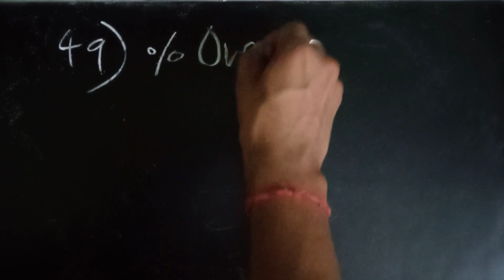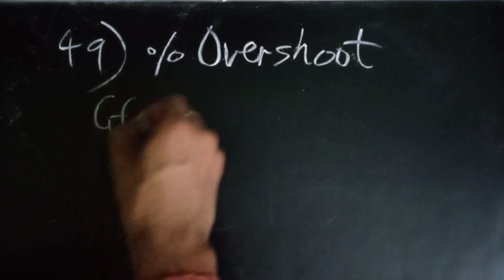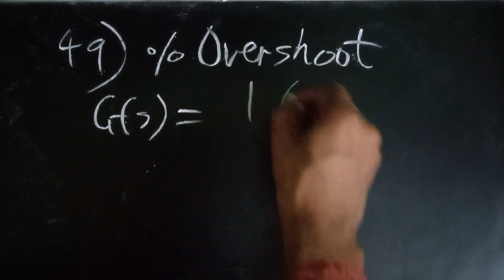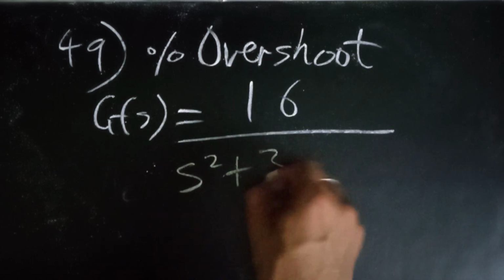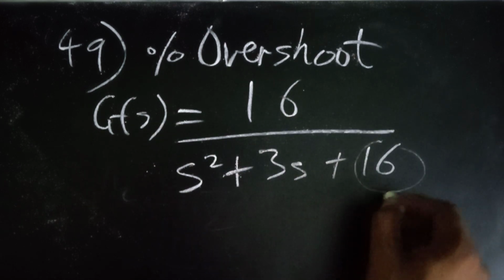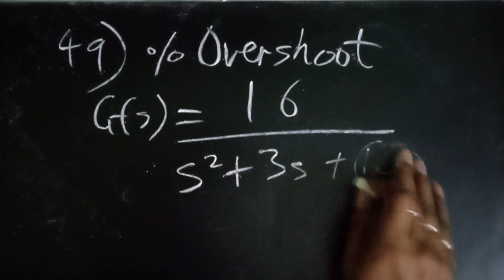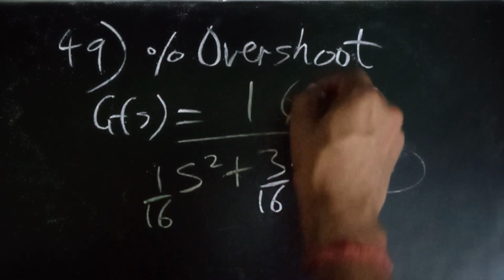Next, percentage overshoot was asked, and a system was given. I remember the transfer function: 16 upon s square plus 3s plus 16. We need to make it standard, which is the important thing. So we divide by 16, giving 1 by 16 s square plus 3 by 16 s plus 1.